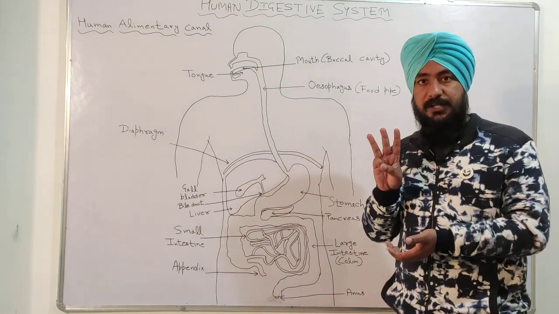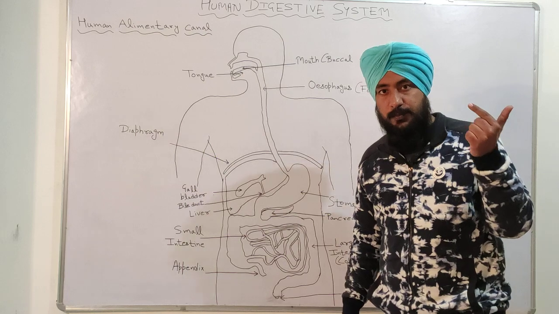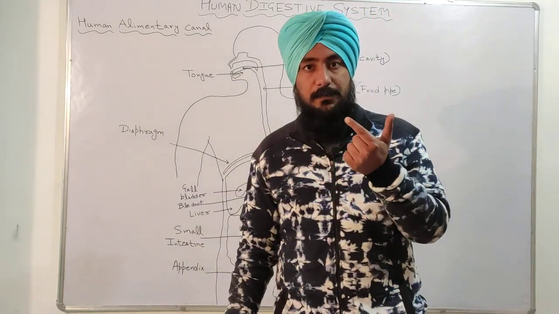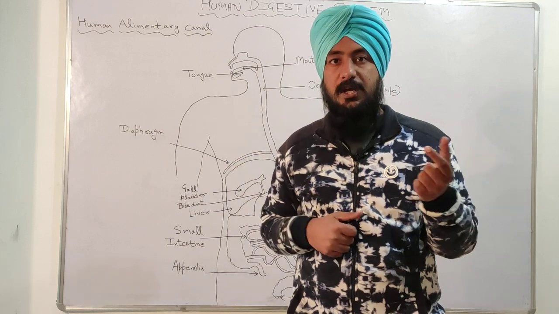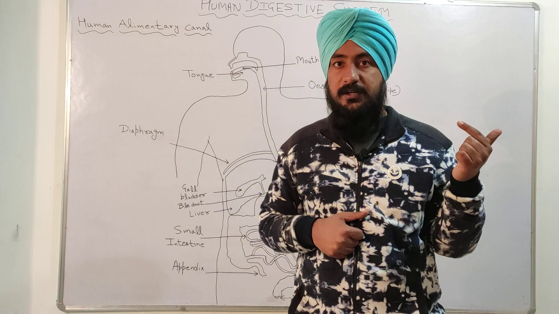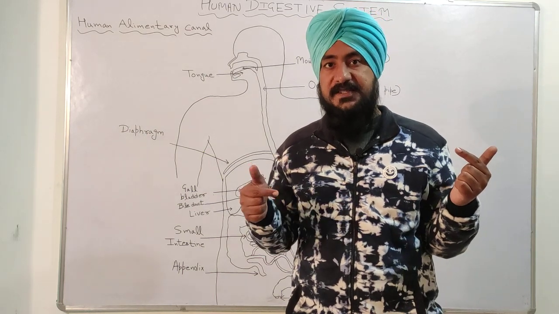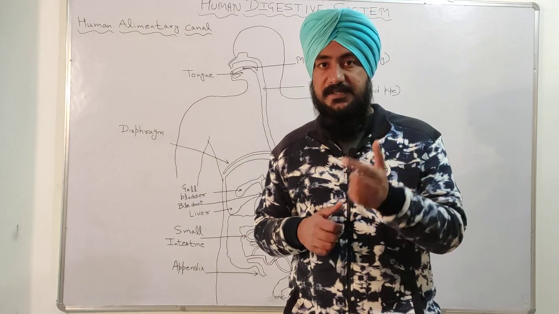So we have studied till now the three main steps: the conversion of carbohydrate into glucose by the salivary amylase, the conversion of protein into amino acid by the pepsin in the stomach and trypsin in the pancreas, and the conversion of the fat into fatty acid or glycerol by the lipase present in the pancreas.